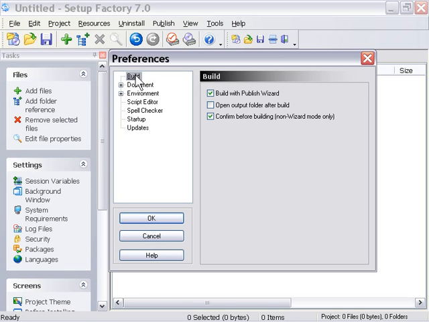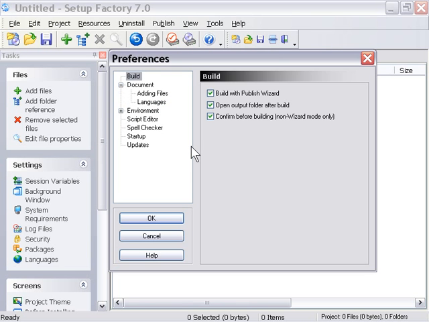If we select the Build option here, for example, you'll see it gives us options to do different things, such as build with the Publish Wizard, open our output folder after build by default, and so forth. So go ahead and maybe check that to change it. Now when I press OK, it's actually going to open that output folder after build by default. I'm not going to go through and actually demonstrate that, but you can take my word for it, and you can actually take a couple minutes, go through these and experiment and try it out for yourself.